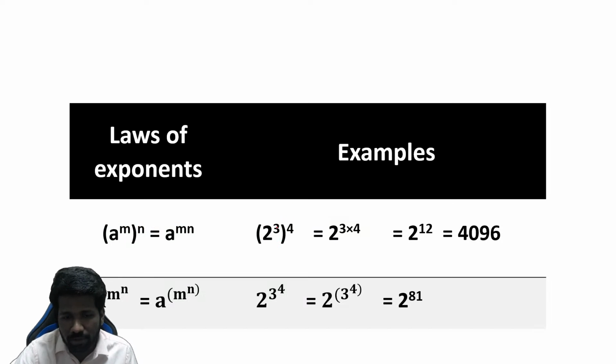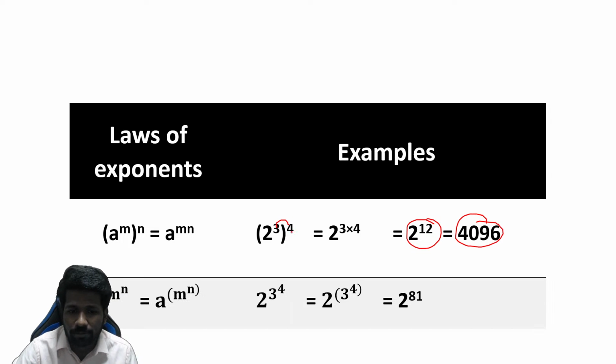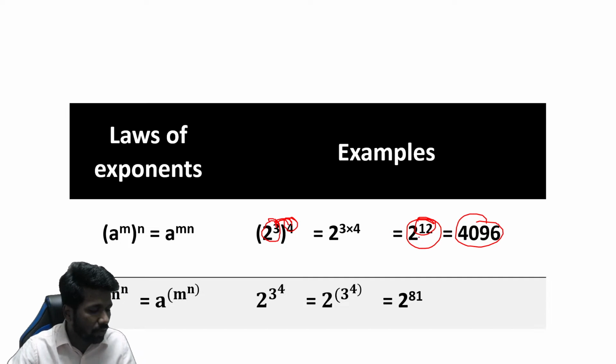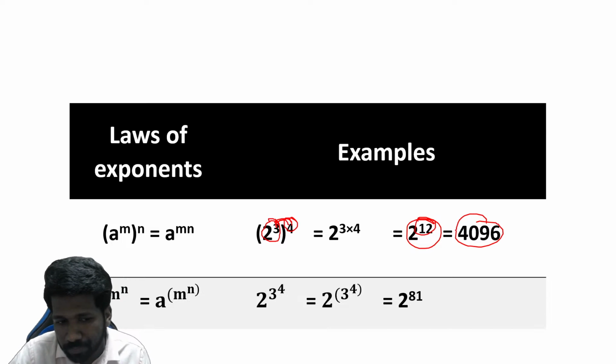2 raised to 3, the whole raised to 4, is 2 raised to 3 into 4, which is 2 raised to 12. 2 raised to 12 is also 4096. So you can do it in two ways. Either you simplify 2 raised to 3 and then raised to 4, or you multiply 3 into 4 and then 2 raised to that, because that is easier to calculate. All of you are following, please respond.